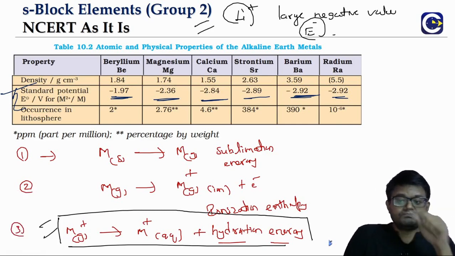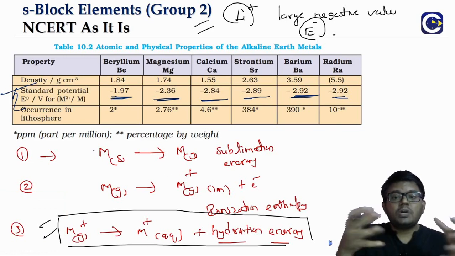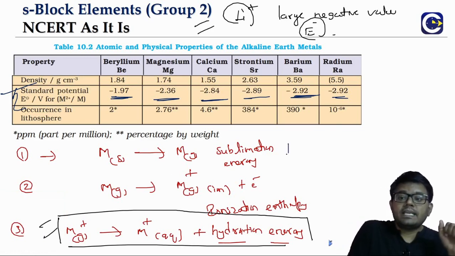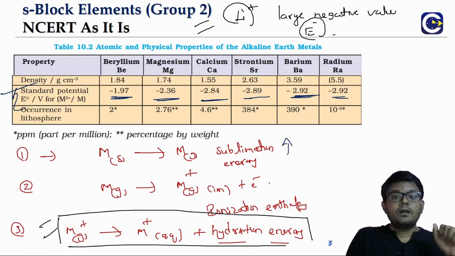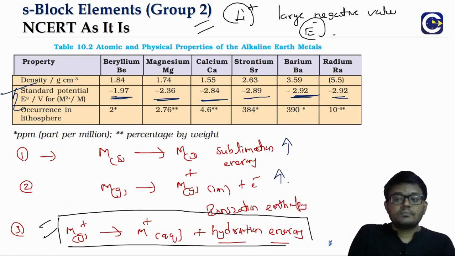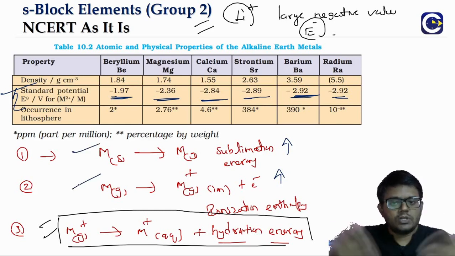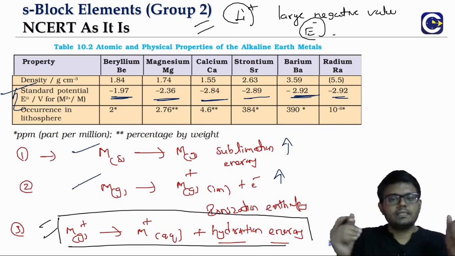Now when it comes to the comparison between the first and second group, in the second group metallic bonding is stronger, so sublimation energy will be higher, and also when we want to form the ions, the energy that has to be spent is more. So both these energy requirement values will increase. Of course they are also getting hydrated more, but since the energy required is also increasing, it takes the dominance.